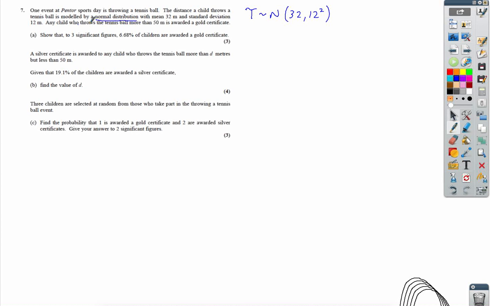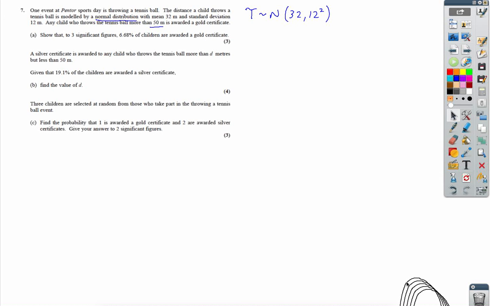Anyone who throws more than 50 metres is awarded a gold certificate. So that's well over the average, because remember the average is 32. So 50 is well over the average, so that's not too bad. Show, to three significant figures, that only 6.68% of children get a gold certificate.